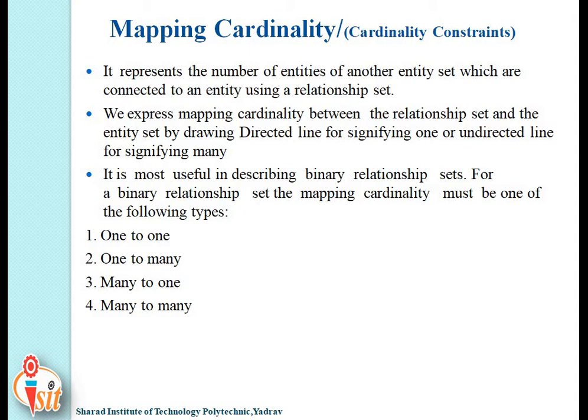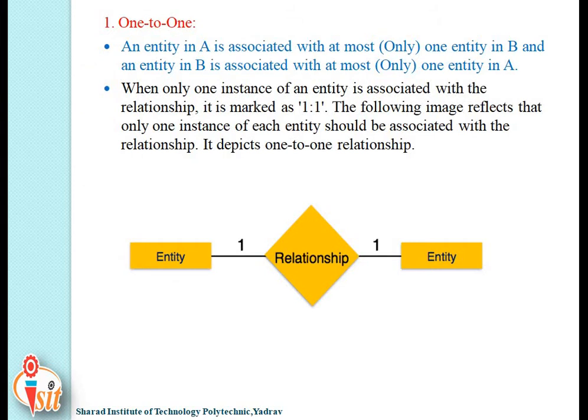For a binary relationship set, the mapping cardinality must be one of the following types. There are four types: one to one, one to many, many to one and many to many. These are the types of mapping cardinalities. Now see one-to-one mapping cardinality. An entity in A is associated with at most one entity in B, and vice versa, that is, an entity in B is associated with at most one entity in A.